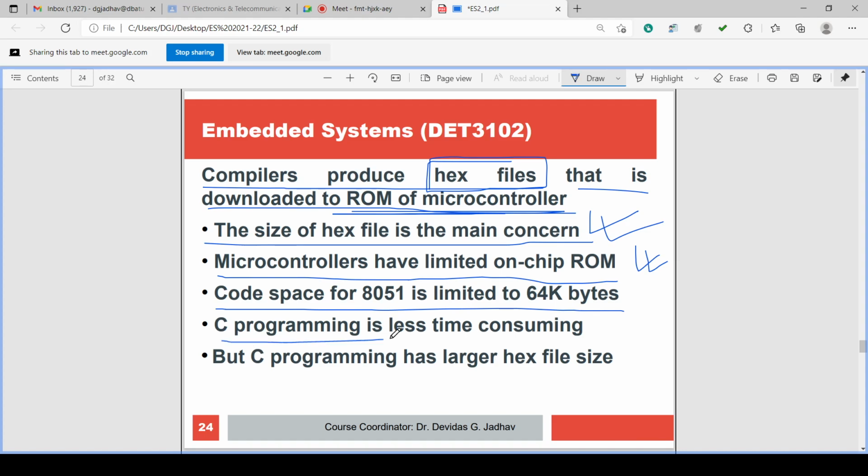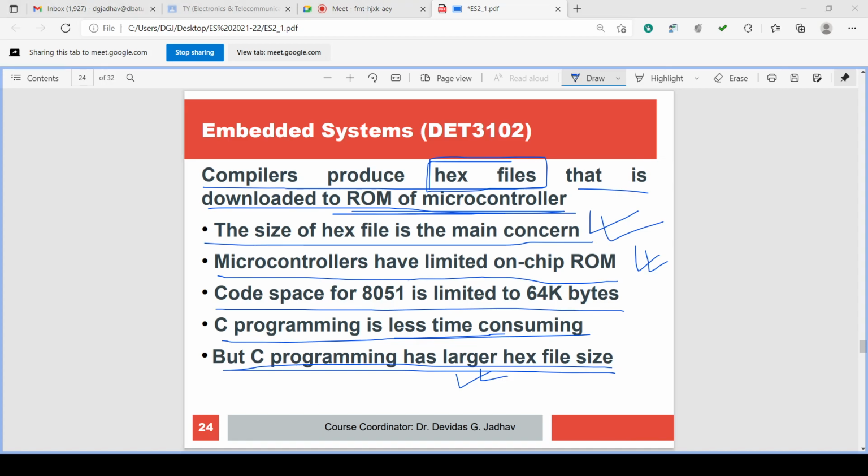C programming is less time consuming, but C programming has larger hex file size. Assembly language is more time consuming, but it produces smaller hex files. So this is about the compilation process, isn't it?